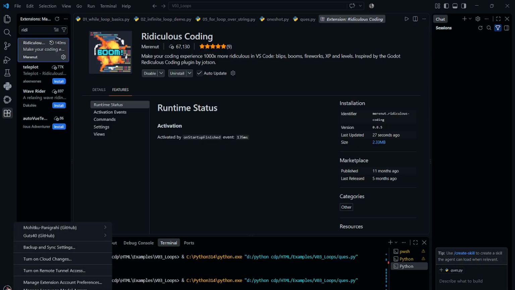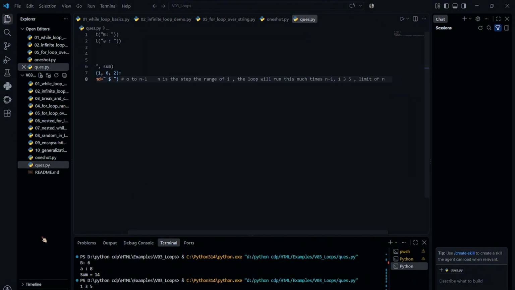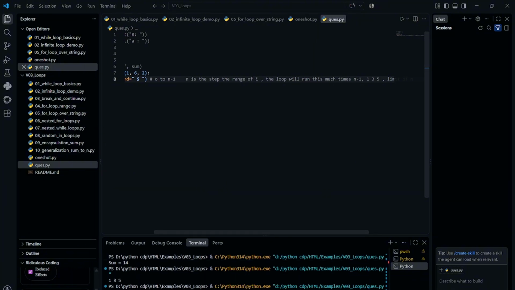What happened here? How to run it? See here, Ridiculous Coding effect.